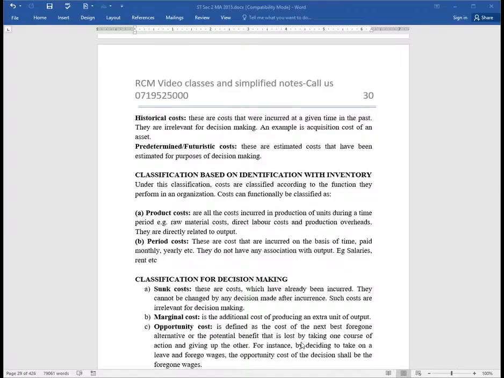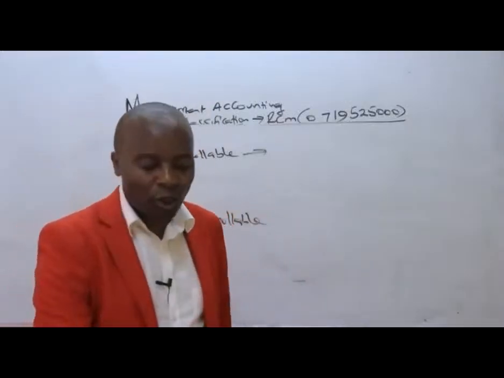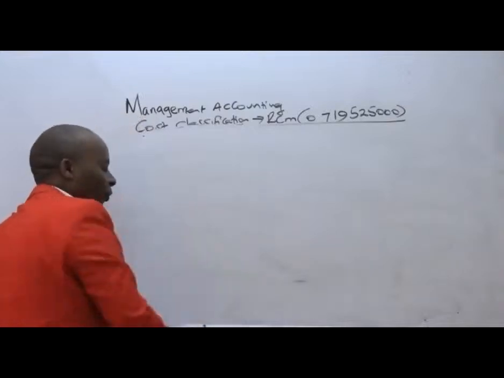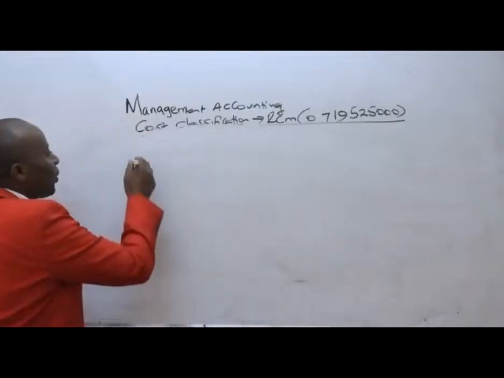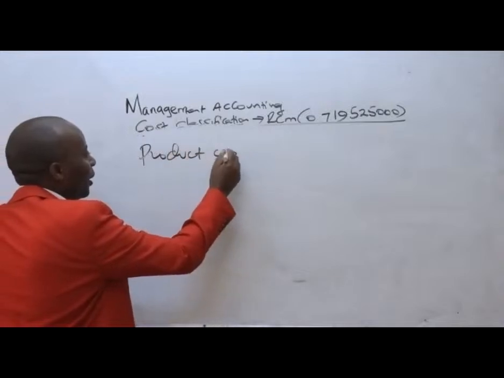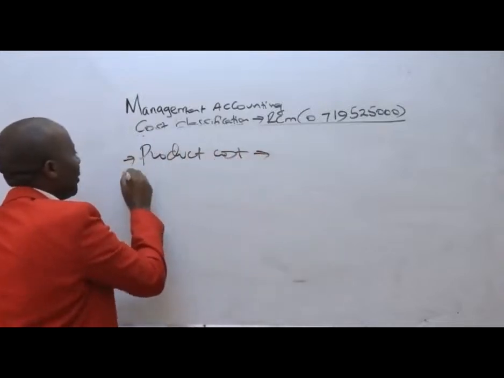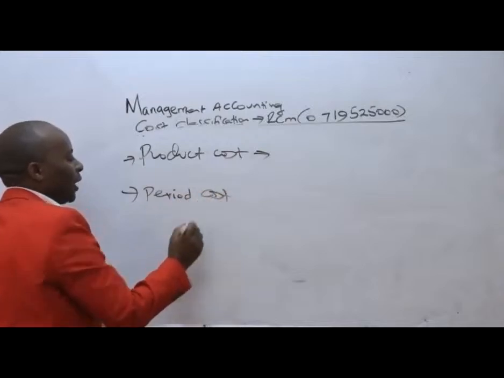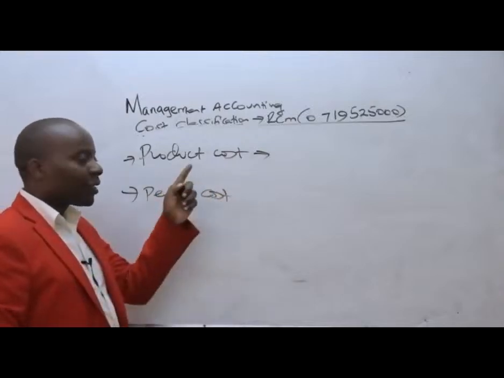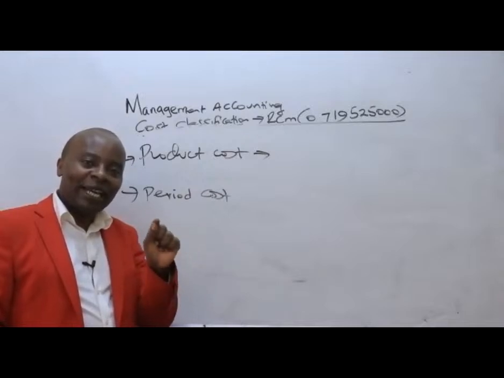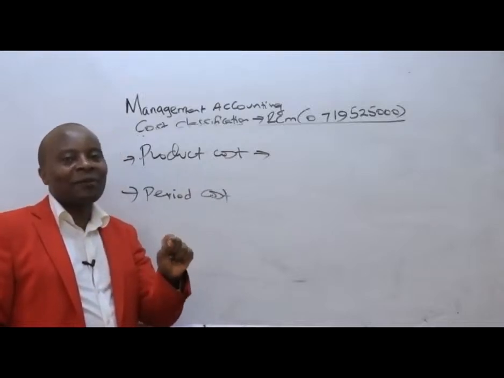Under classification with the inventory, inventoriable costs, we have what we call product costs. And then number two, we have what we call the period or periodic costs.